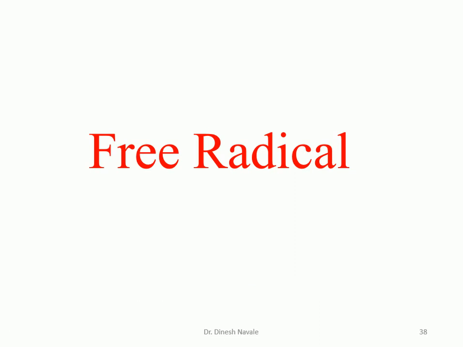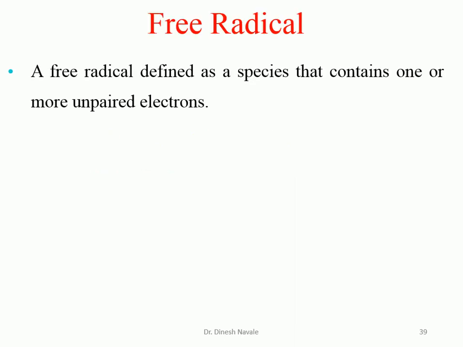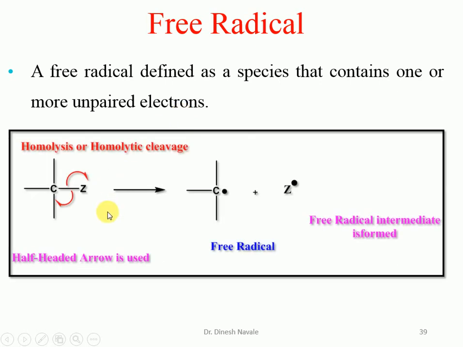The next intermediate that we are going to discuss is the free radical intermediate. A free radical is defined as a species that contains one or more unpaired electrons. If we see, there is a covalent bond between carbon and Z, which is going to break in such a way that both carbon and Z will share one electron each. This is described by a half-headed arrow, or the fishhook arrow. This is called homolysis, or homolytic cleavage.